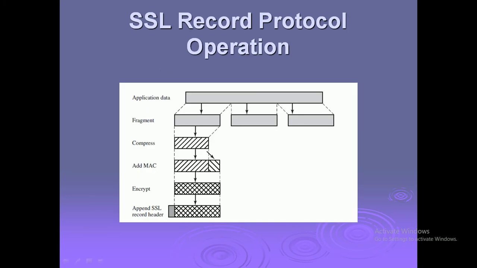SSL record protocol operation: first of all, the application data is divided into fragments, and then each fragment is compressed. Then a message authentication code is added to the compressed message. Then we encrypt the message, then append an SSL record header, and then transfer to the higher level.